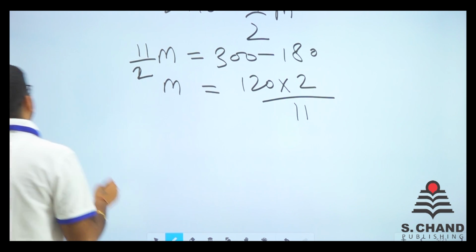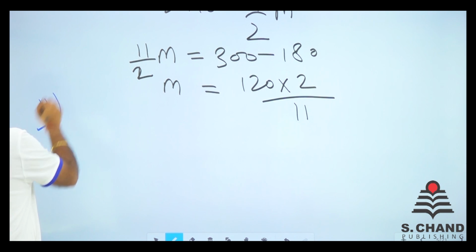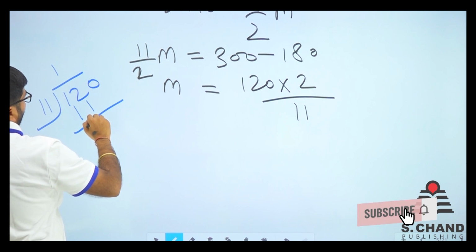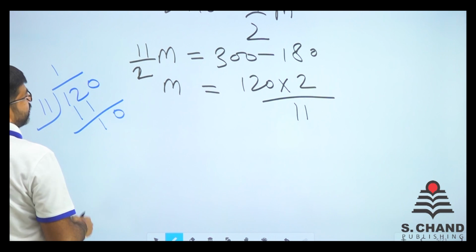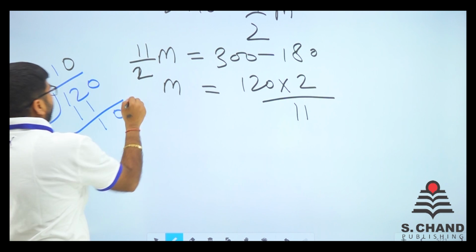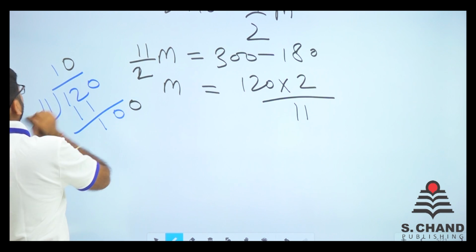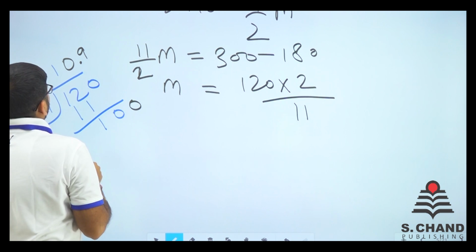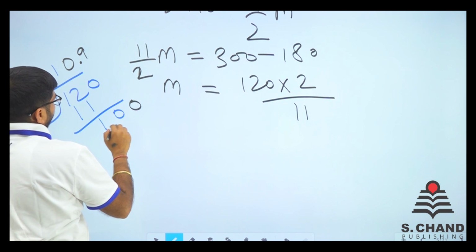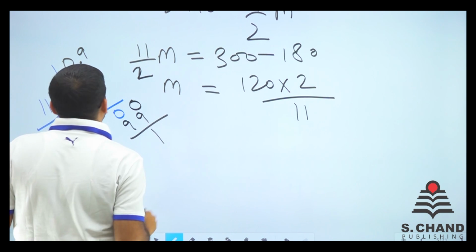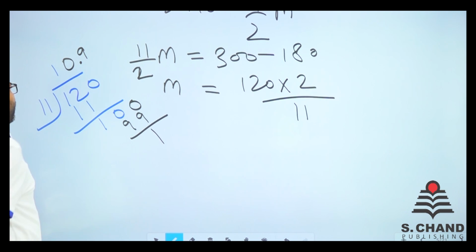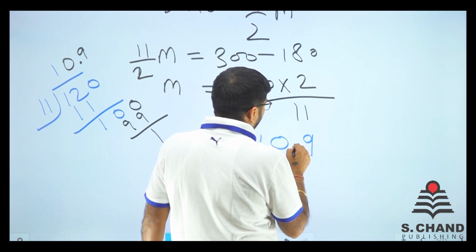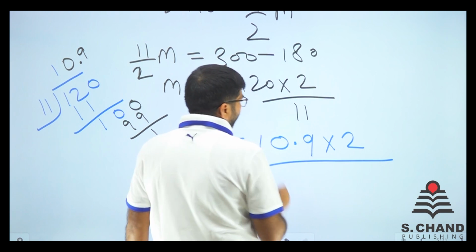So we'll calculate this approximately. 11, 120, it's like one time, we have got 1. Now again we have got 10. So we put 0 here and 0 here. So we get 9 times, I guess, 0.9, right? So it will be like 99 and we have got 1 again. So it will be approximately 10.9, right?